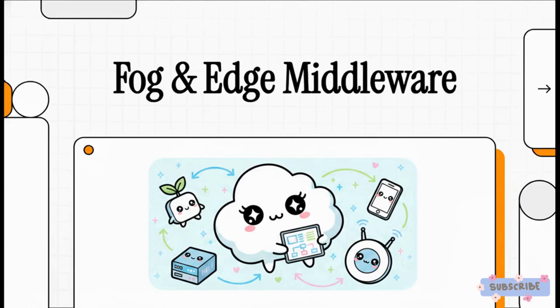Welcome to The Explainer. Today, we are unpacking the invisible architecture that literally keeps our modern hyper-connected world from completely falling apart. We're talking about fog and edge middleware. I mean, think about the sheer scale of the Internet of Things right now. Millions of devices, sensors, and servers. Without a highly structured system to manage the whole shebang, these massive heterogeneous IoT systems would instantly collapse into total digital chaos. But how exactly do we prevent that?